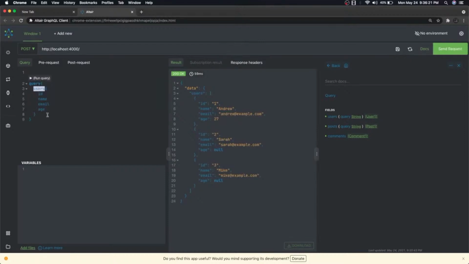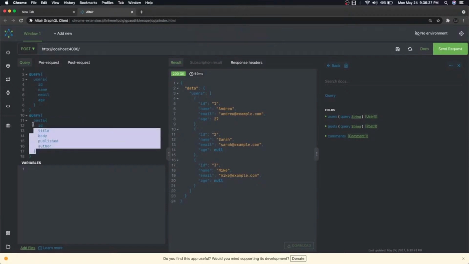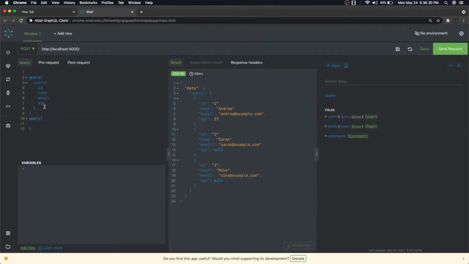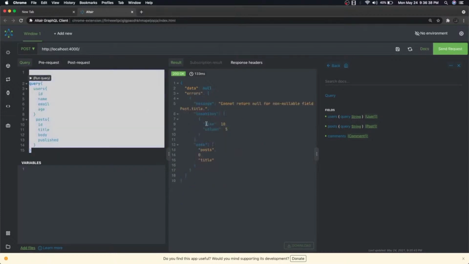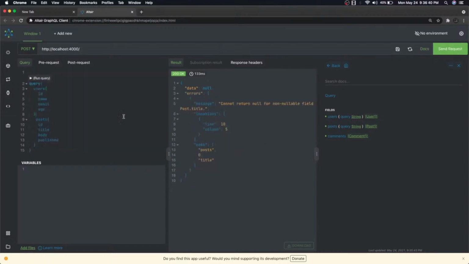Similarly, you can do the posts, like I can add the posts and I will not pass the query parameter. So this is user, this is posts, and I can just submit this query. Cannot return null. Okay, let's see what it is. Users and the posts dot title.